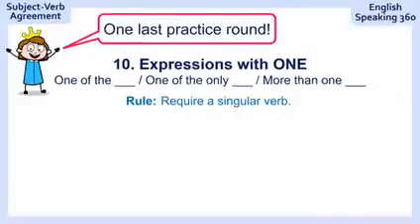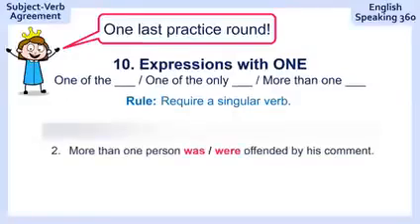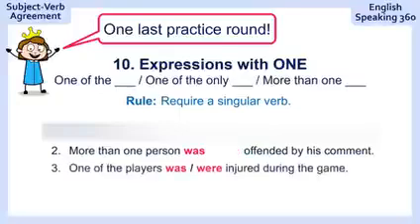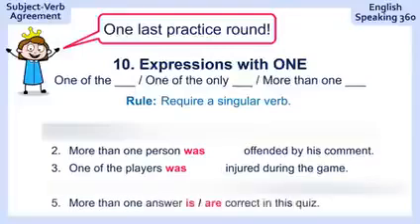One last practice round. More than one person offended by his comment. More than one person was offended. One of the players injured during the game. One of the players was injured during the game. More than one answer correct in this quiz. More than one answer is correct in this quiz.